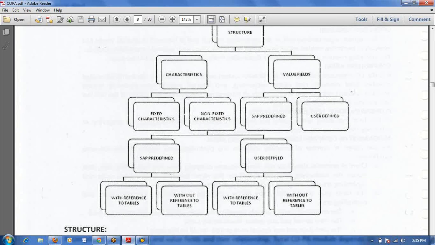If you know the table, you can maintain the reference table. If you don't know the table, you can create the characteristic directly without a reference table.